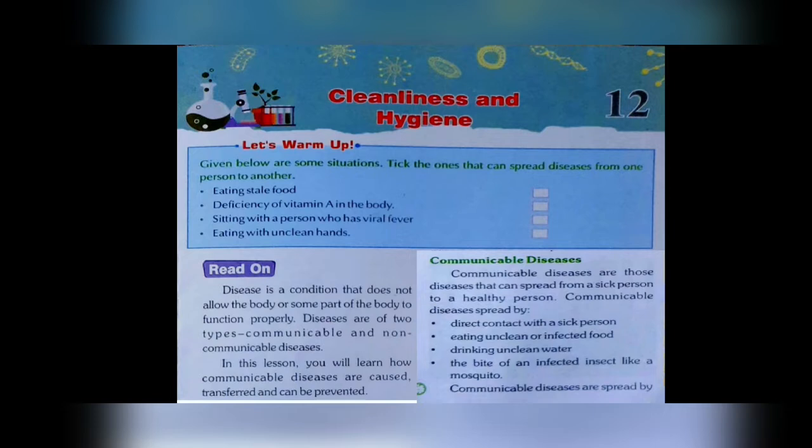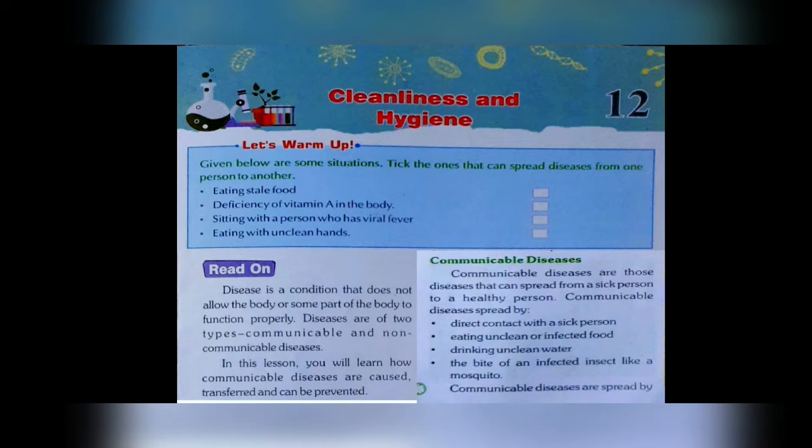So let's take an example. Eating stale food. When we are eating stale food, are we spreading the disease from one person to the other person? No. So put a cross here. Deficiency of vitamin A in the body. Deficiency diseases are because of some deficiency in the body. They are not communicable. So here also we are not spreading the disease. So put a cross over here also.